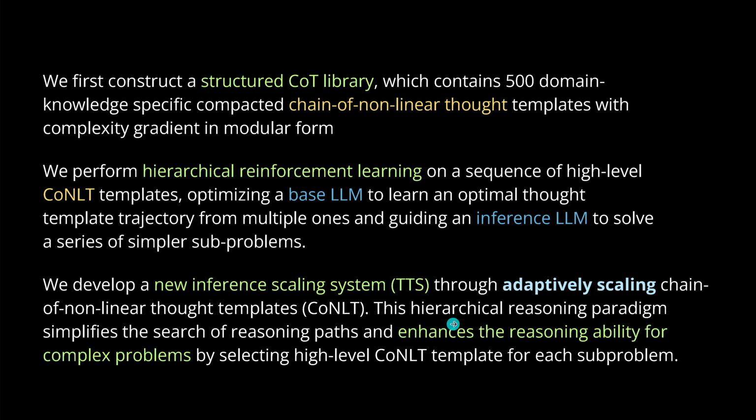Since we have a hierarchical reasoning paradigm, this simplifies now the search for the reasoning path and enhances here the reasoning ability for the complex problems by selecting the right templates. And in those templates, we have then the child templates with lower complexity. And everything, if you want, is kind of predefined on a logical level, because I know exactly how in theoretical physics I want my AI system to argue, to apply a certain kind of logic and apply a certain kind of mathematical formulas for my theoretical physics. So I'm now in control of this, and I kind of like this.